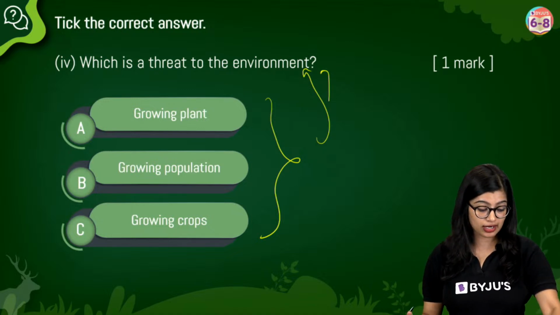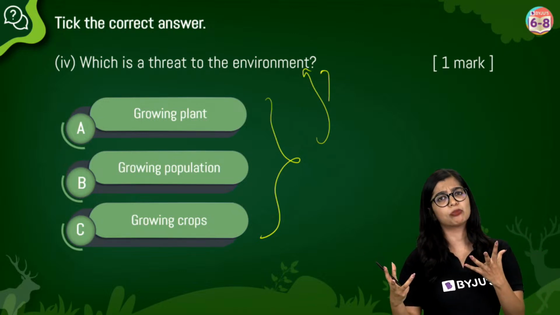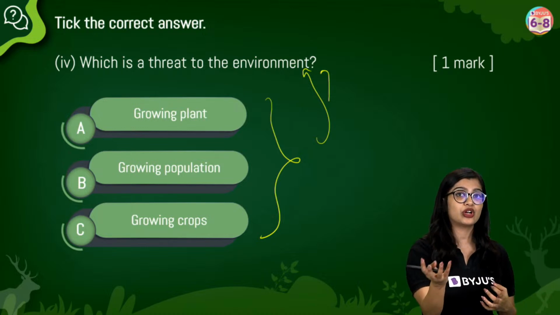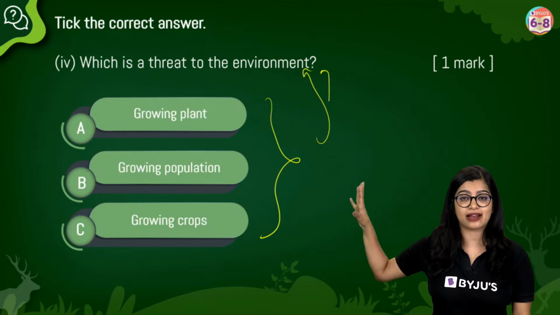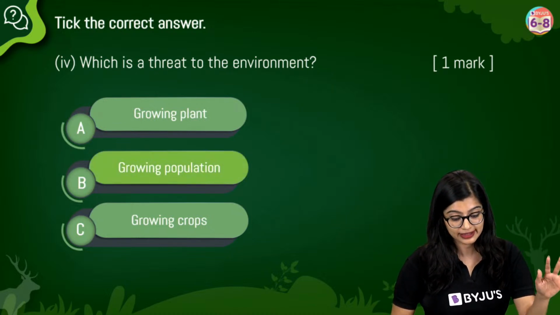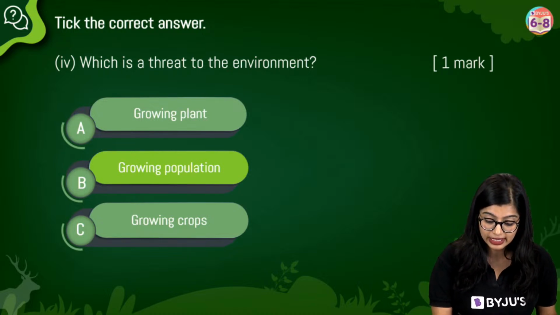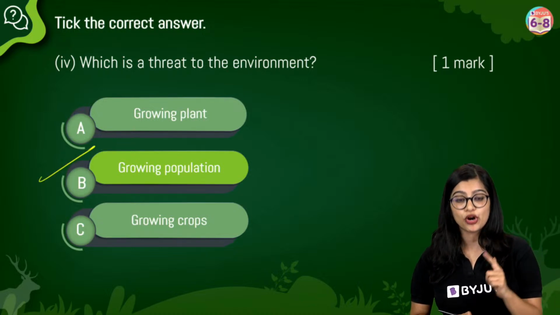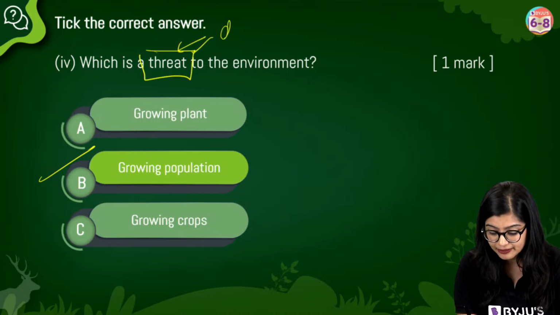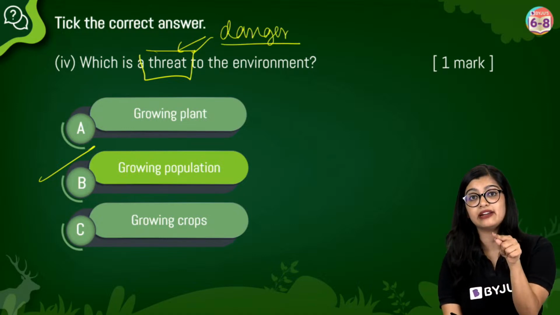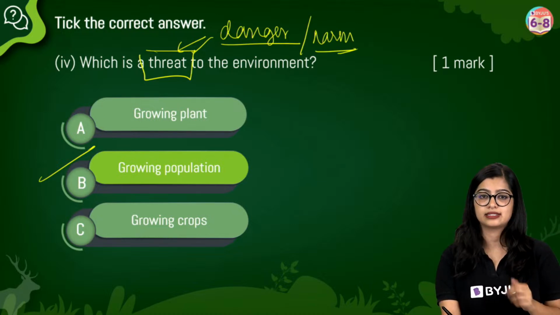Ma'am, this one I did not understand. See, basically we know that the environment is made up of natural components, and we humans use these natural components for our benefit. But there are times when we can impact the environment, which is why in this case, the correct answer here is growing population. What do we mean by threat? Threat means a danger. What is a danger to the environment? What can harm the environment? That is what we mean by threat.